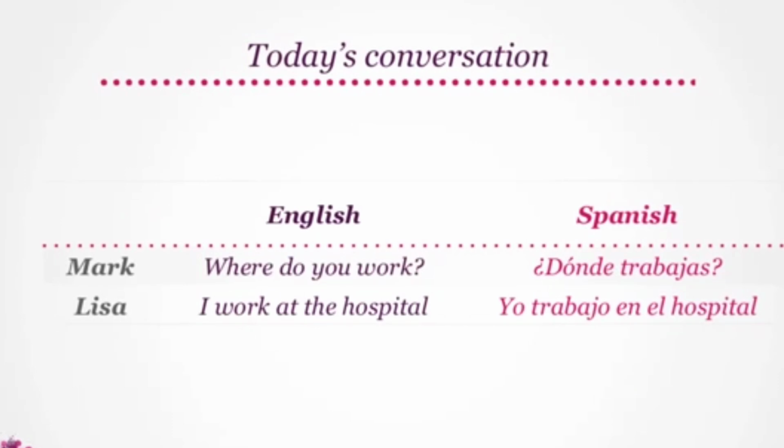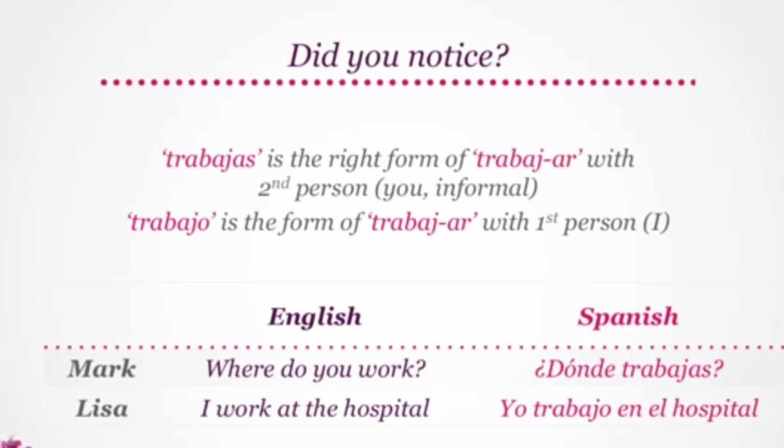Where do you work translates to ¿Dónde trabajas? Its response, I work at the hospital, becomes yo trabajo en el hospital. Did you notice that trabajas is the right form of trabajar with second person, and trabajo is the correct form of trabajar with first person or I?